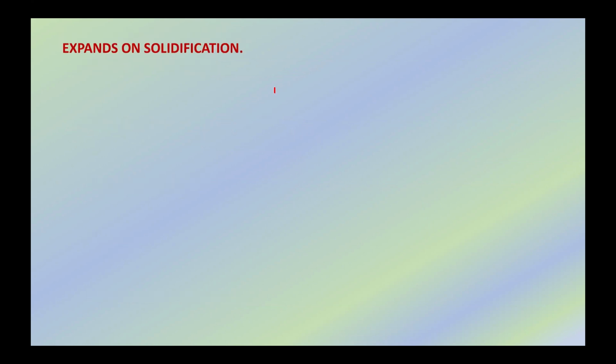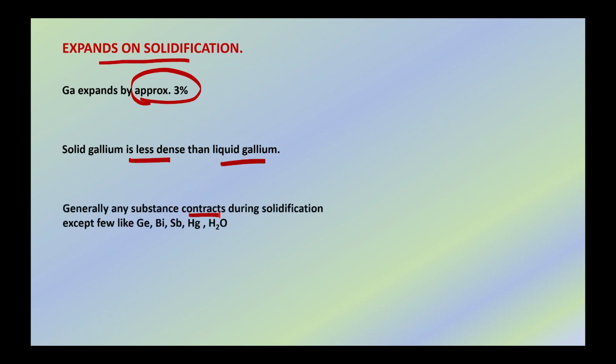Let's see another unique property of gallium, that is it expands on solidification. Gallium is among few metals which expand on solidification, that too approximately by 3%. That is, solid gallium is less dense than liquid gallium, which means solid gallium will float on liquid gallium. Generally, any substance contracts during solidification, but there are some exceptions like germanium, bismuth, antimony, mercury, water, and gallium.